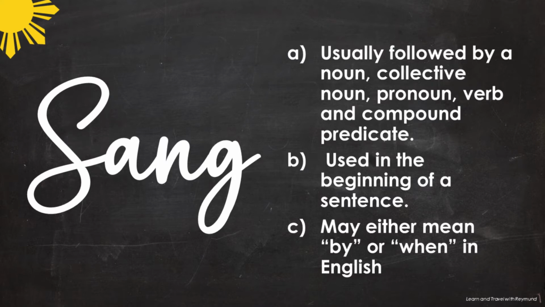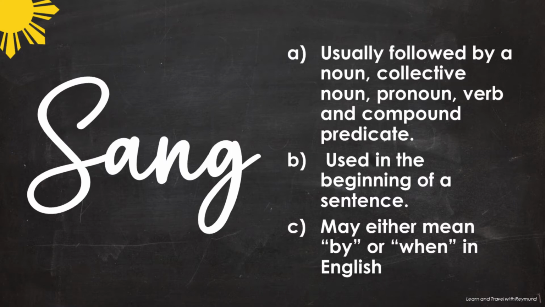The word sang can mean one of three things. The first one is that sang is usually followed by a noun, a collective noun, a pronoun, a verb, and a compound predicate. Aside from that, sang is also used in the beginning of a sentence. Moreover, it may mean by or when in English. So that's for the Hiligaynon word sang.